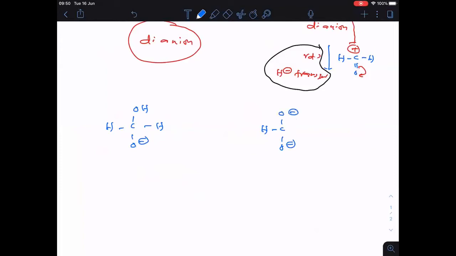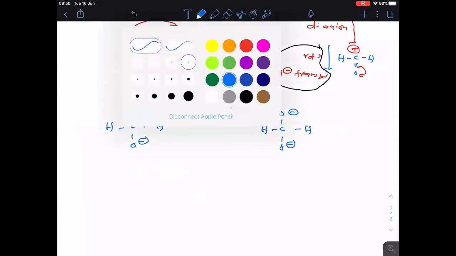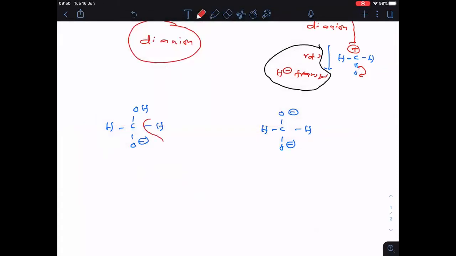Is it clear, everyone? So now what happened? See clearly, everyone. Here, hydride should be transferred to the other molecule of formaldehyde. Here also hydride should be transferred to the other molecule of formaldehyde. Is it clear? But where will the hydride transfer be easy? So this is the monoanion. Only one anion is there, and here two anions are there. So this is the dianion.